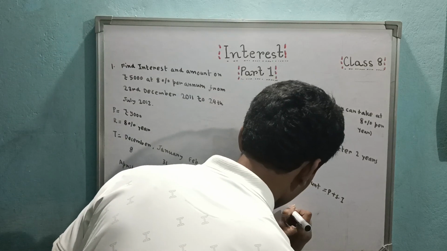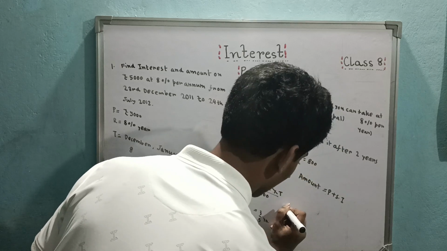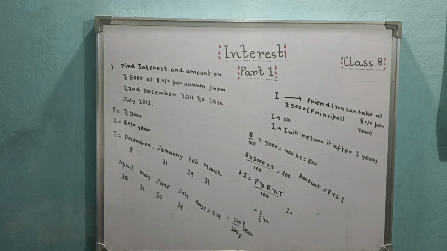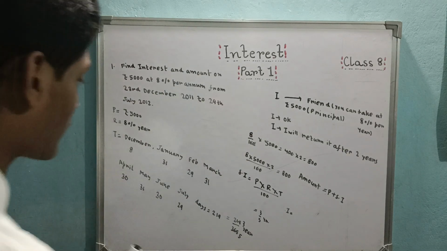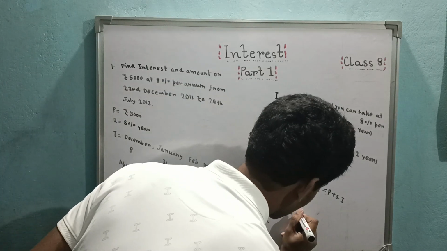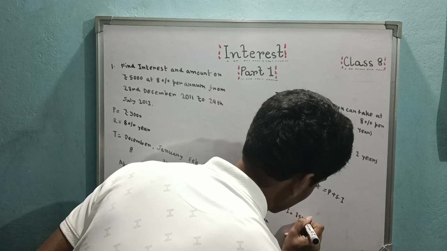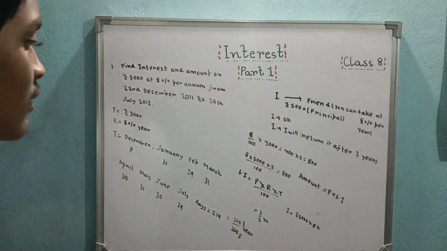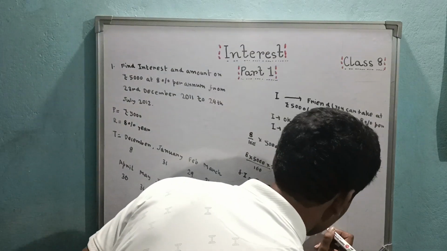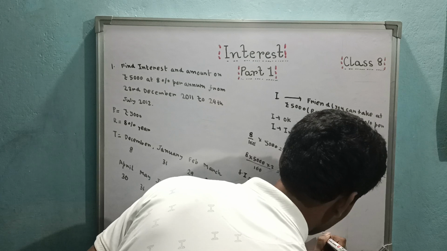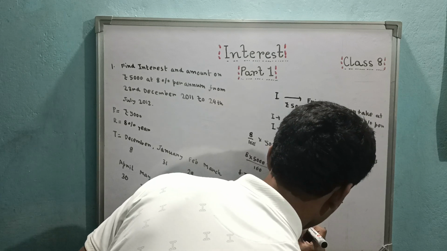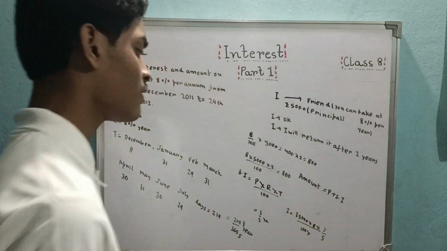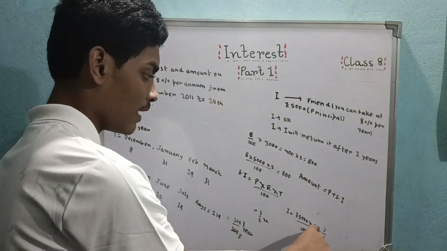Simple interest formula, we all know. I'm writing only interest because they're asking us to do that only. So interest is what? Principal, which is 5,000, multiplied by rate 8%, multiplied by time, which is 3 by 5 of a year, over 100. Don't make this mistake of writing 8% as 8 by 100.